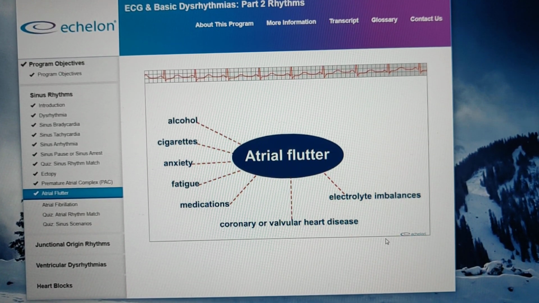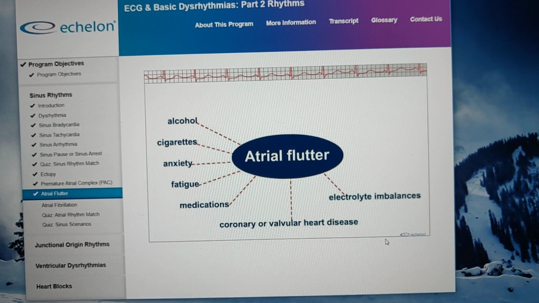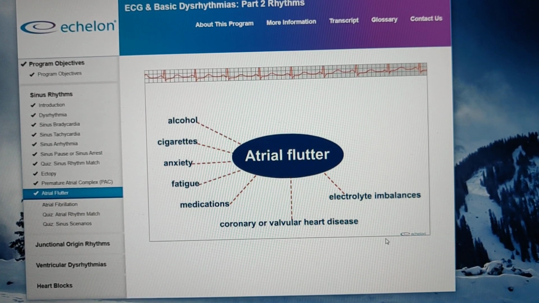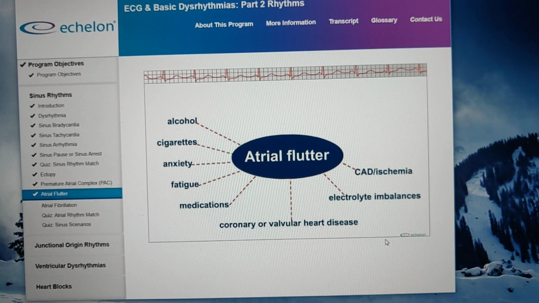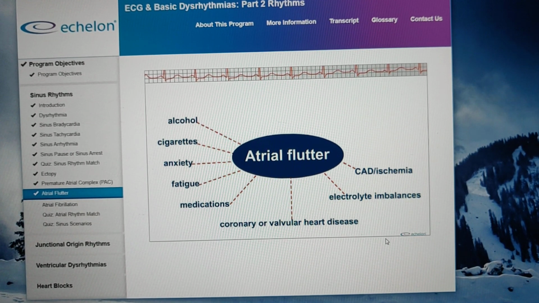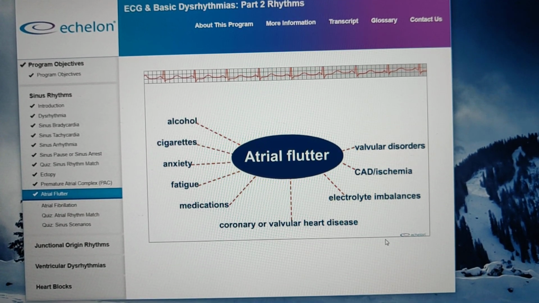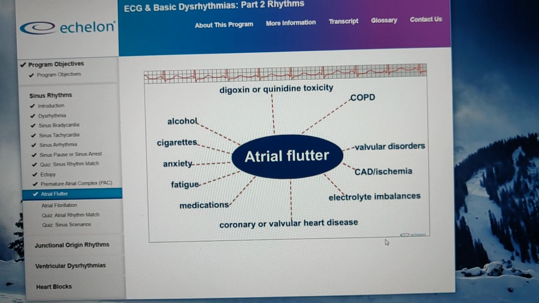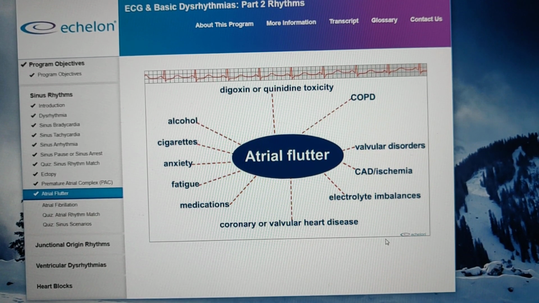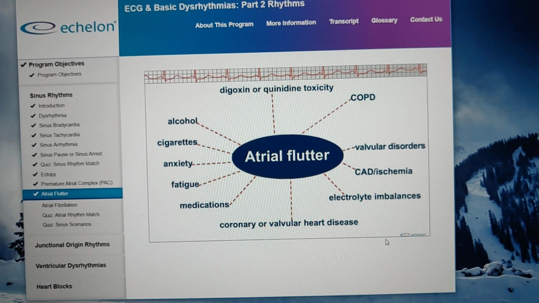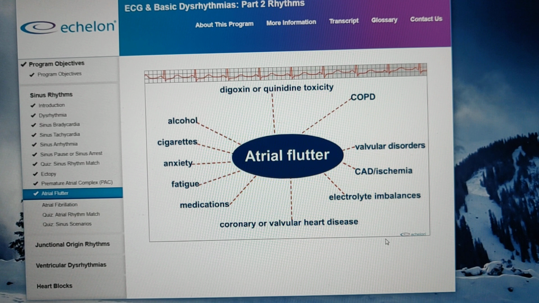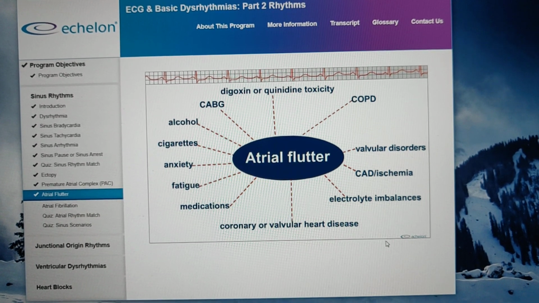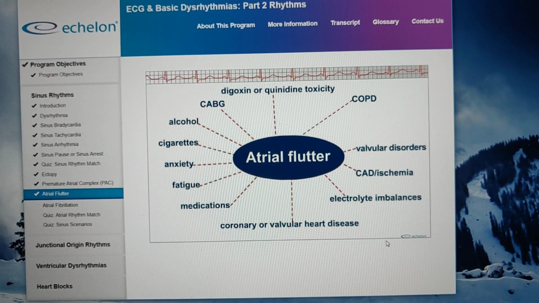However, this abnormal rhythm is much more likely to be a result of an underlying pathology such as CAD, ischemia, valvular disorders, COPD, or sometimes even a digoxin or quinidine toxicity. It is also not unusual to see atrial flutter in post-op patients with a coronary artery bypass graft.